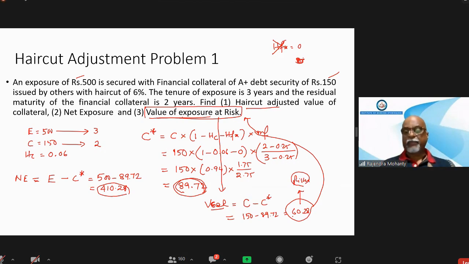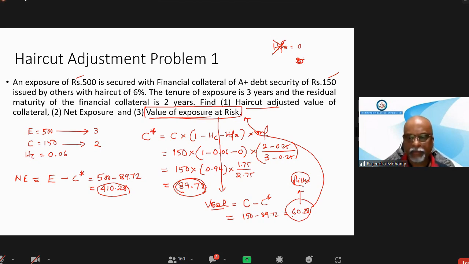It is the remaining part of the collateral which could not be adjusted because of the haircut as well as other mismatch problems. Clear? Am I clear with this problem?